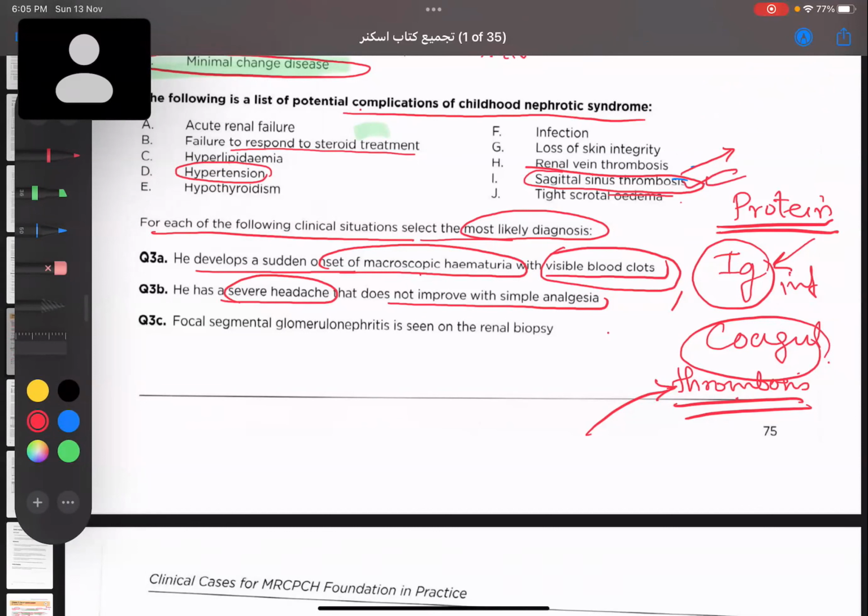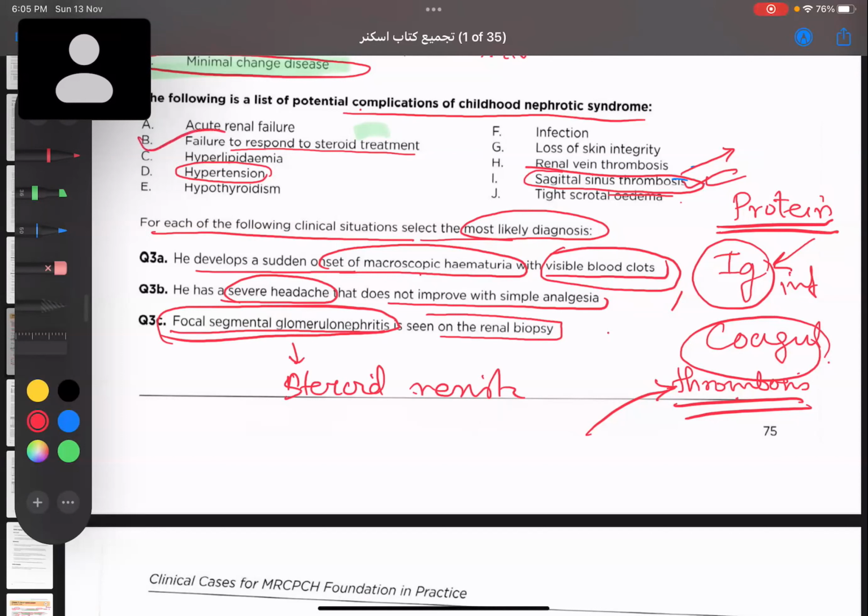Now, next one, focal segmental glomerulonephritis is seen on the renal biopsy. That means focal segmental, when is it seen? Failure to respond to steroid treatment. Exactly. In case of steroid-resistant nephrotic syndrome, so what is the complication? The complication is that the patient has developed failure to respond to steroid treatment. If a child has nephrotic syndrome and we have done renal biopsy and find focal segmental glomerulonephritis, this is a sign that steroid is not working for the child.